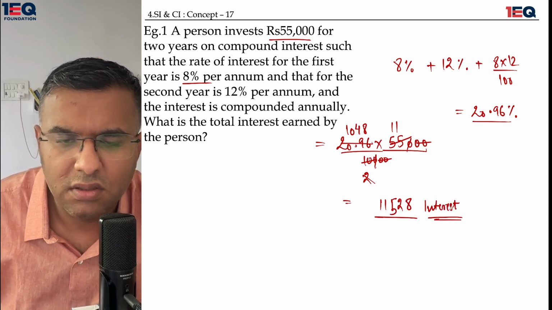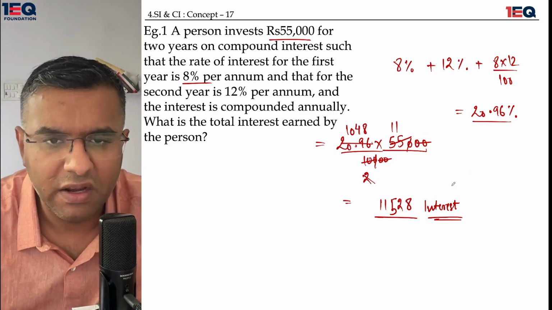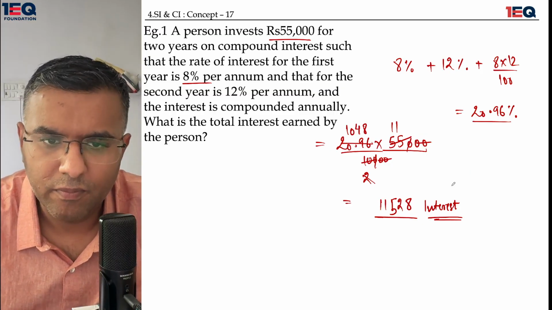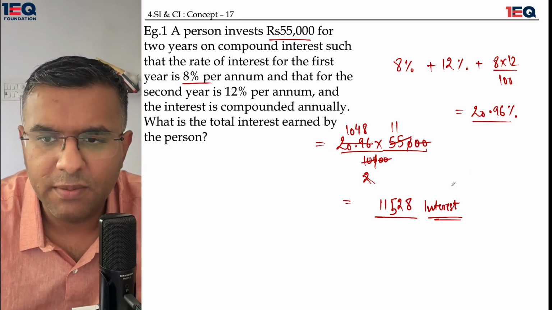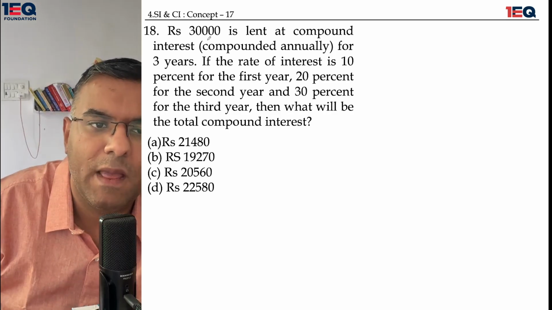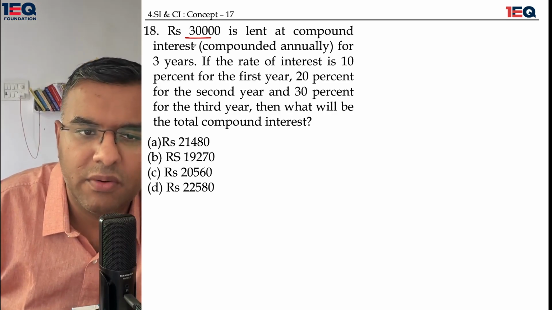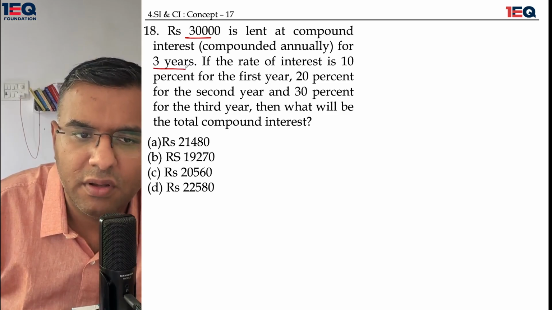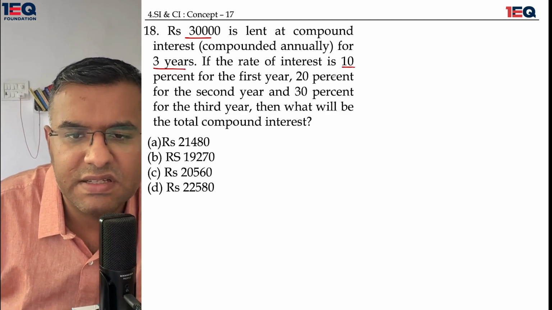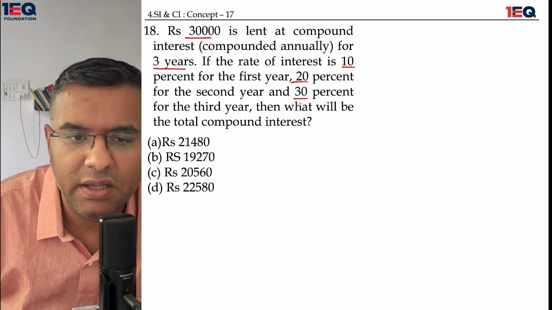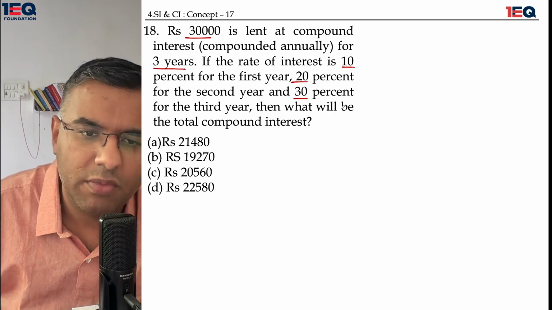It is the interest that I'm earning. Okay, 11528. Got it? Okay, let me move on again. 3,000 is lent at a compound interest compounded annually for 3 years. If the rate of interest is 10, 20, and 30, what will be the total compound interest?